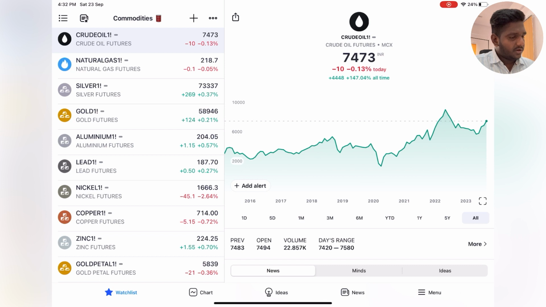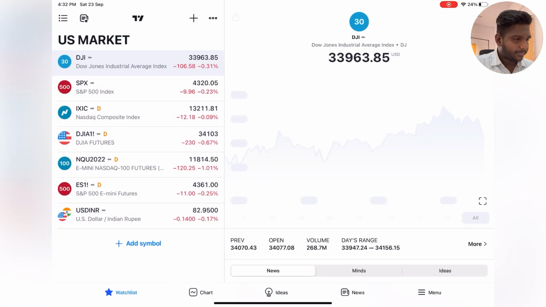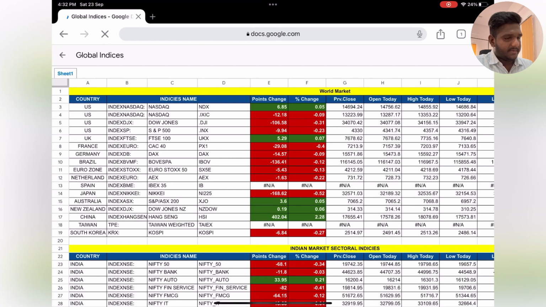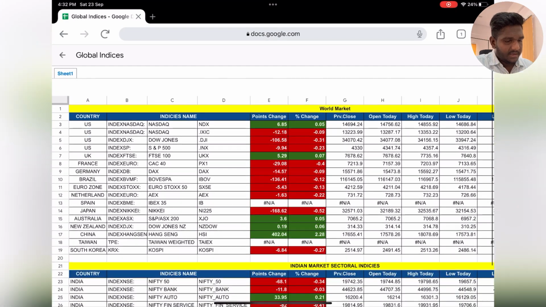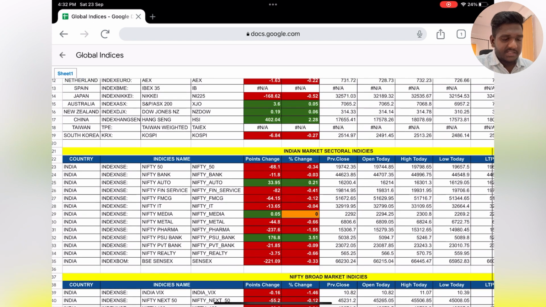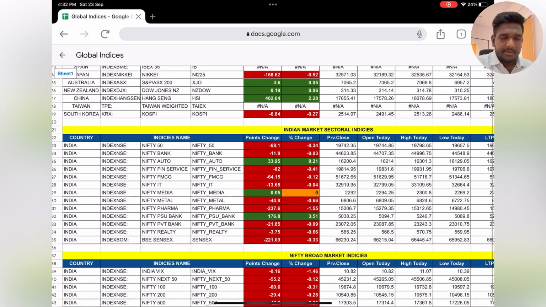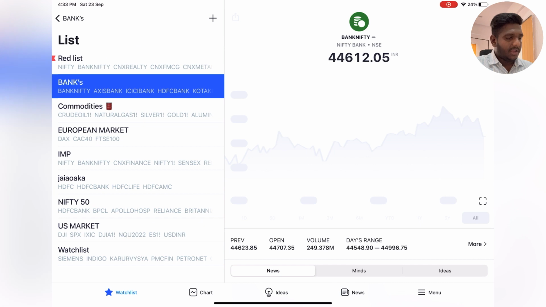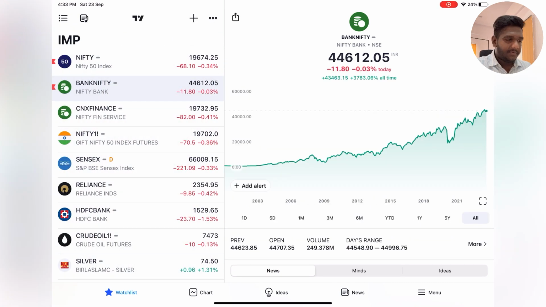Looking into US markets, it has closed negative and it will be negative for us. And global markets, yes, almost all are negative. Our indices are also negative apart from PSU bank and auto sectors. PSU is positive due to some news, and India VIX, everything is good. My suggestion for you is to do some research on your own before taking any trades in Nifty, Bank-Nifty and Fin-Nifty. Check out their stocks, which are high weightage stocks.